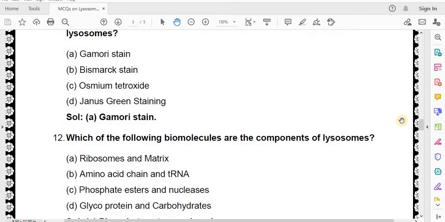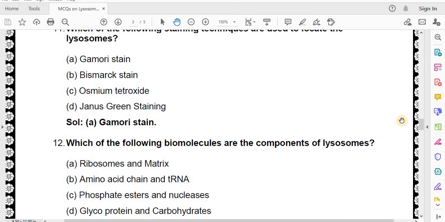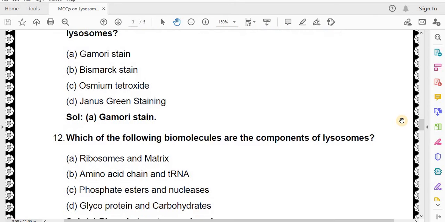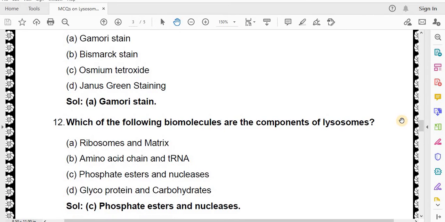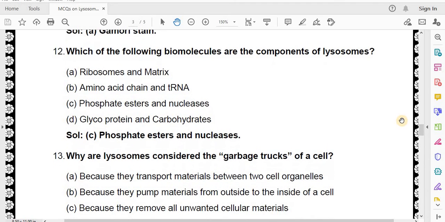Which of the following biomolecules are the components of lysosomes? Ribosomes and matrix, amino acid chain and transport RNA, phosphate esters and nucleases, glycoprotein and carbohydrates. Correct answer is phosphate esters and nucleases.